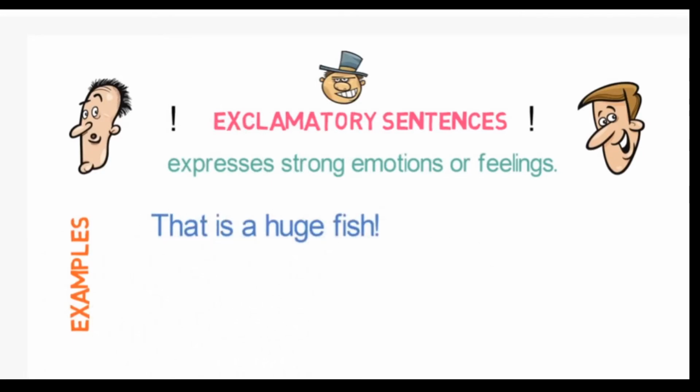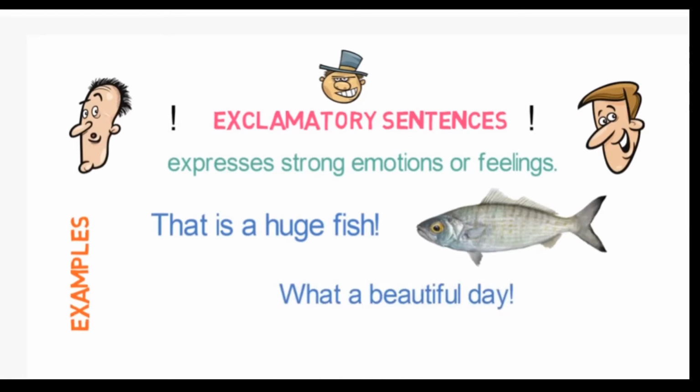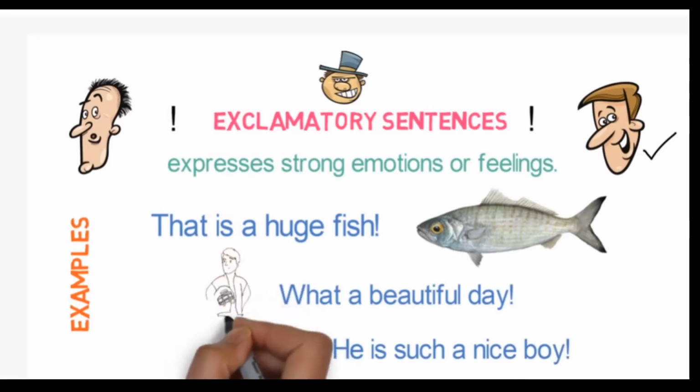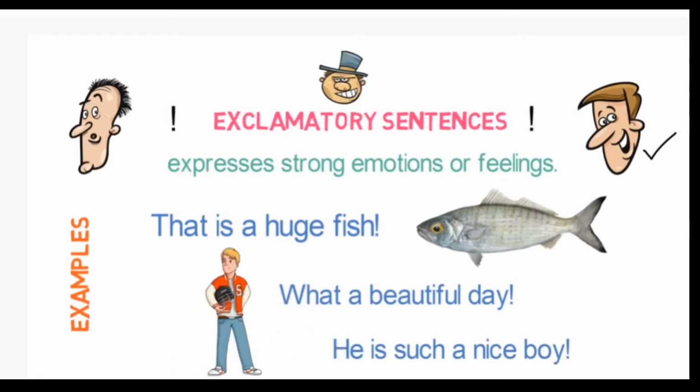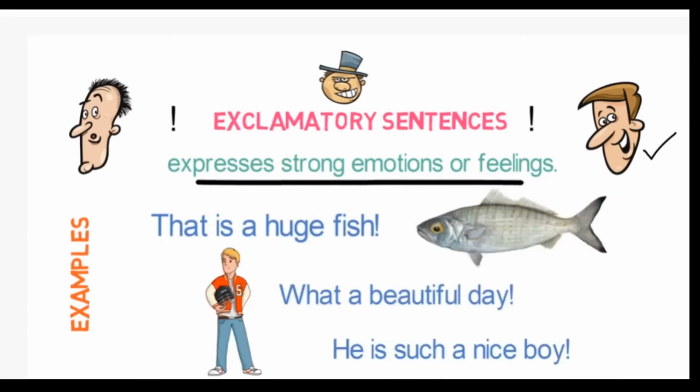Here we are expressing our emotion of surprise after seeing the size of the fish. What a beautiful day! Here we are expressing our emotion of happiness after having a very nice day. He is such a nice boy! Here we are expressing our emotion of satisfaction after meeting a very nice boy. So, exclamatory sentences are used in case of strong emotions or feelings. That's all about sentences in this video.